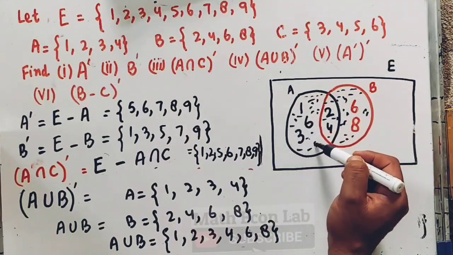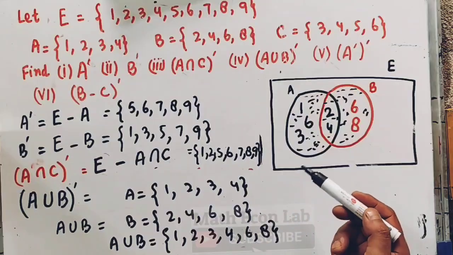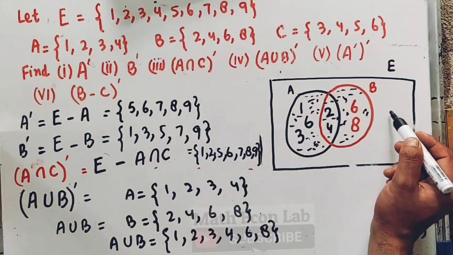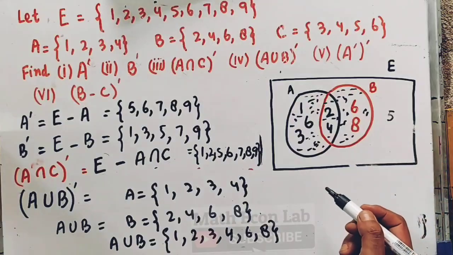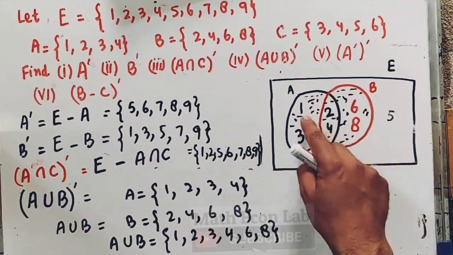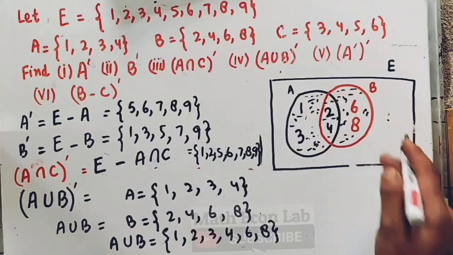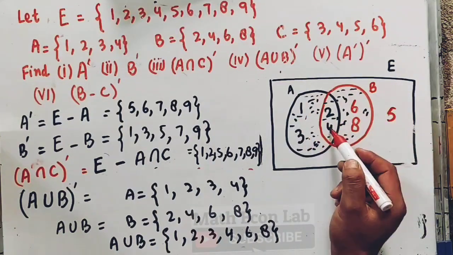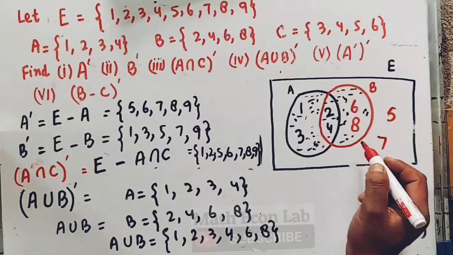But what are the elements in the universal set? We have 1, 2, 3, 4, then 5 is not here, 6 is not here, and we have 7, 8 and 9.